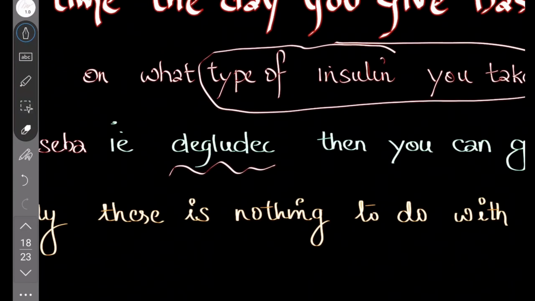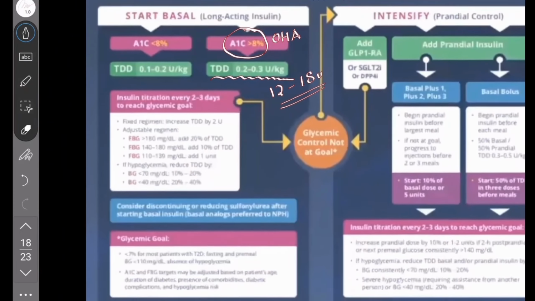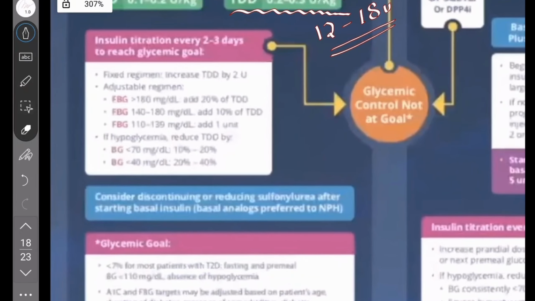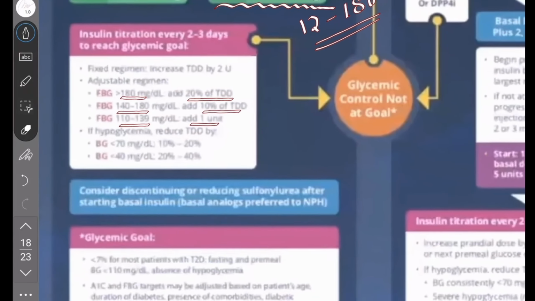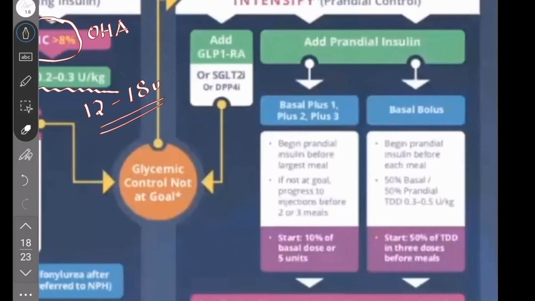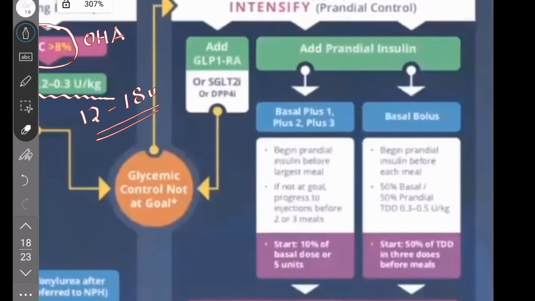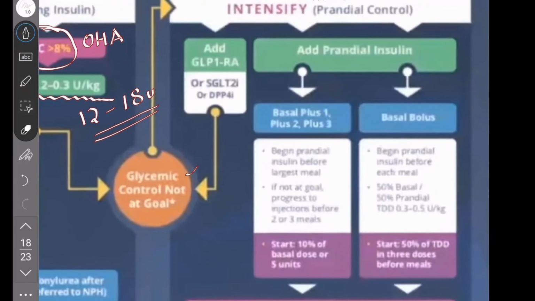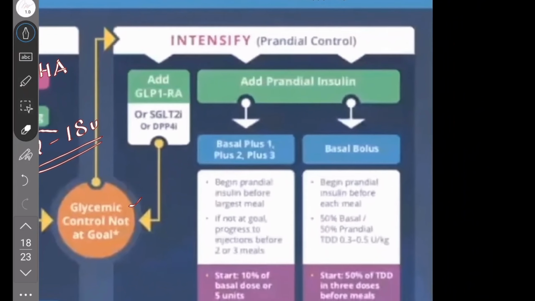Here we have already discussed the units that we have to increase. For an adjustable regime, we can take that if it is more than 180, add 20 percent of the total dose. 140 to 180, 10 percent, 110 to 139, 1 unit. Okay. So if you add a basal regime and you are not achieving glycemic control at the goal of 80 to 130 or 140, you add a GLP-1 analog or an SGLT2 inhibitor.